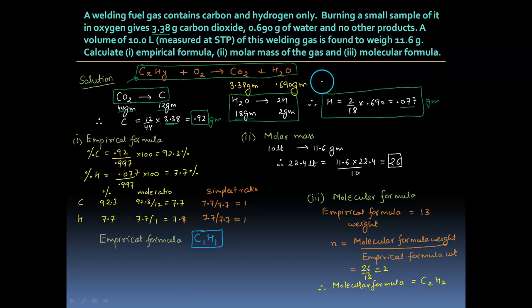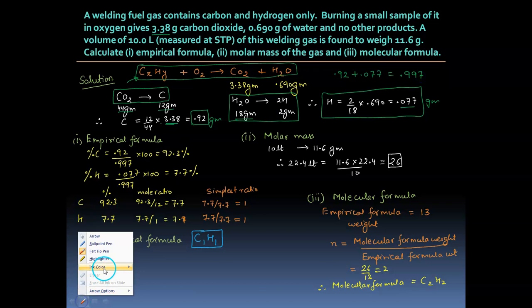Which means the total weight of the sample, both carbon and hydrogen, will be 0.92 plus 0.077, so the total weight will be 0.997.